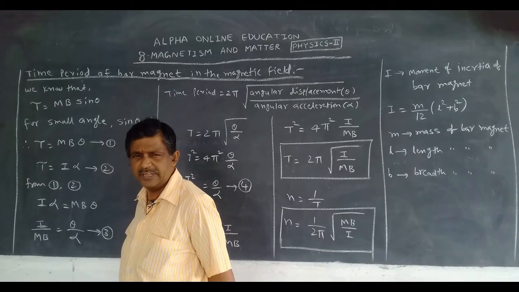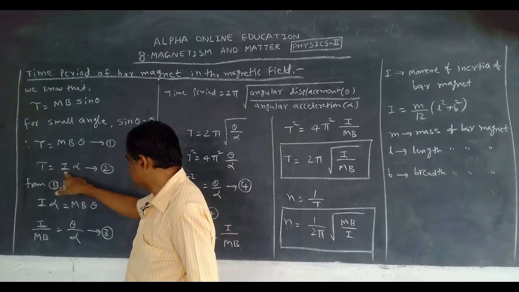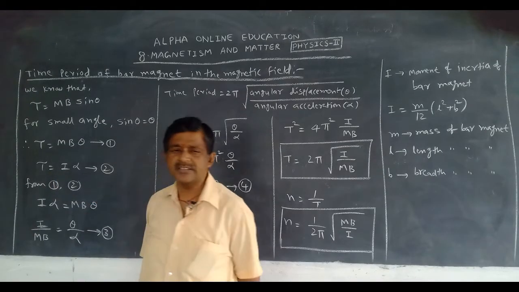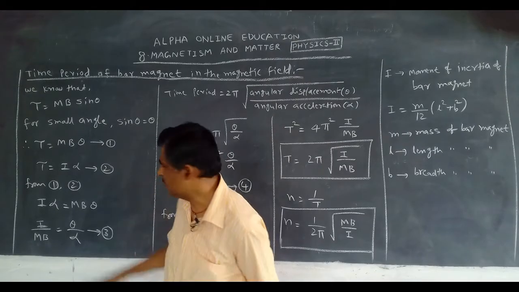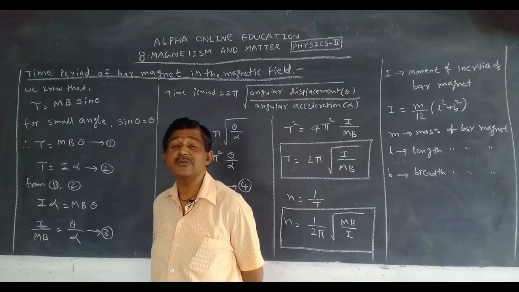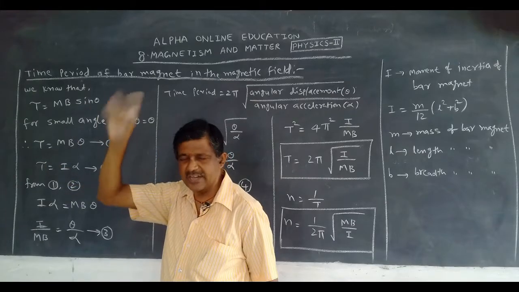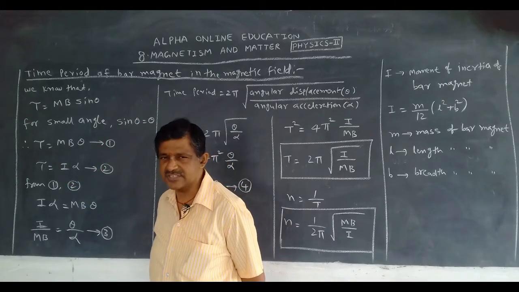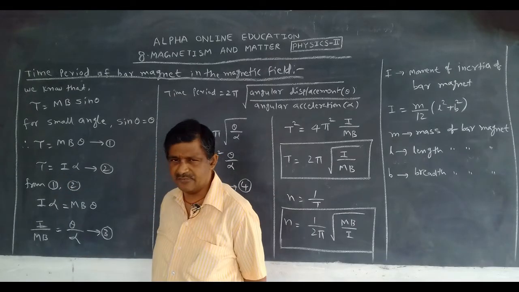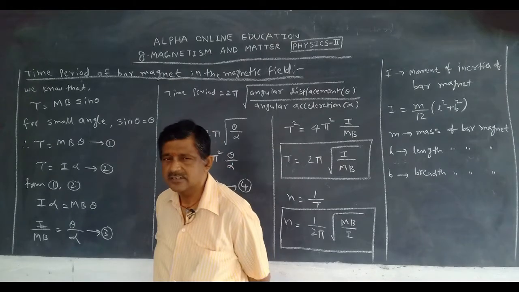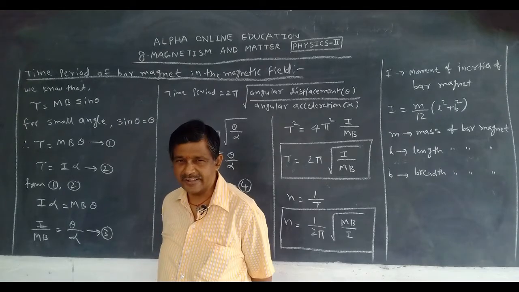And we know another equation for the torque: tau is equal to I alpha. What is I? Moment of inertia. What is alpha? Angular acceleration. This equation we have studied in first year, in rotatory motion, system of particles, 7th chapter. In that chapter we studied tau is equal to I alpha, where I means moment of inertia and alpha is angular acceleration.